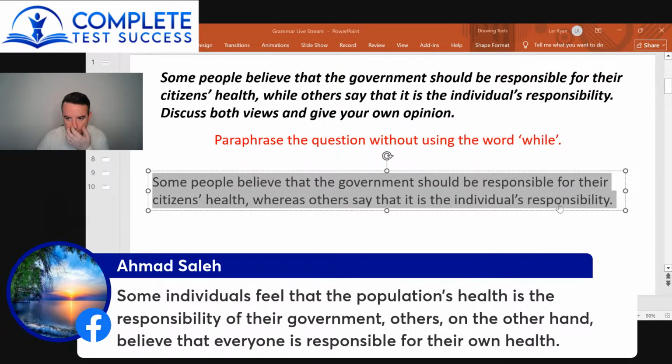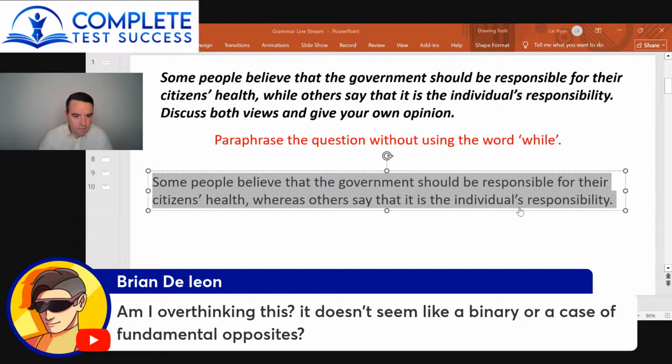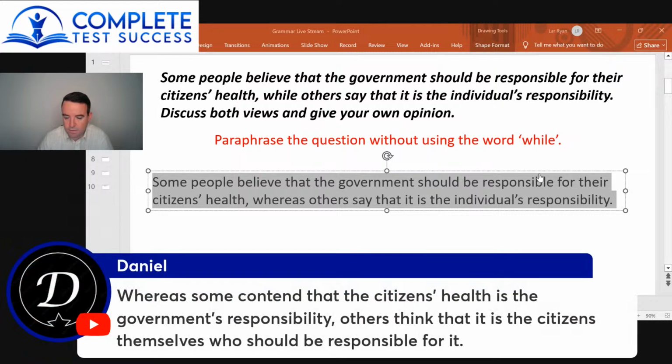Okay, so next, Brian DeLeon. Am I overthinking this? It doesn't seem like a binary or a case of fundamental opposites. I have no idea what that means. Daniel, whereas some contend that the citizens' health is the government's responsibility. Let me see, do I have that? Okay, yeah, that one is in the YouTube comments, so I can just copy and paste that.